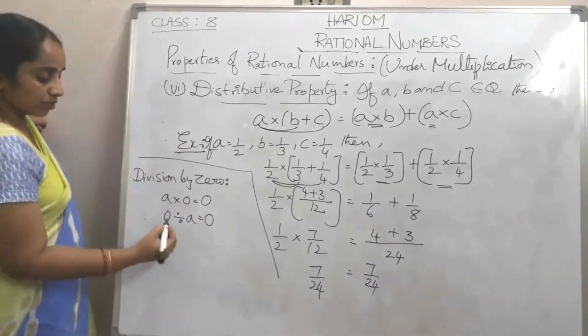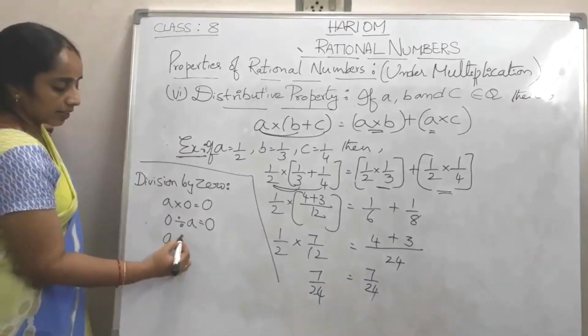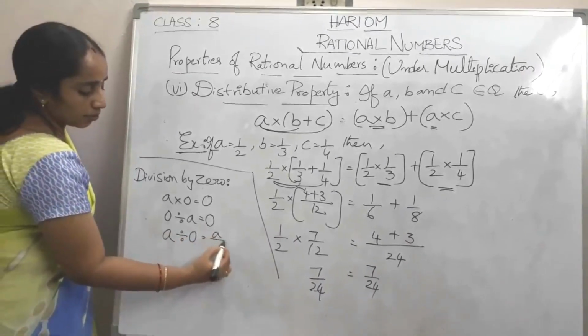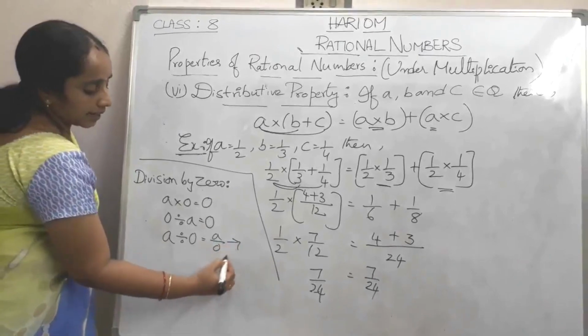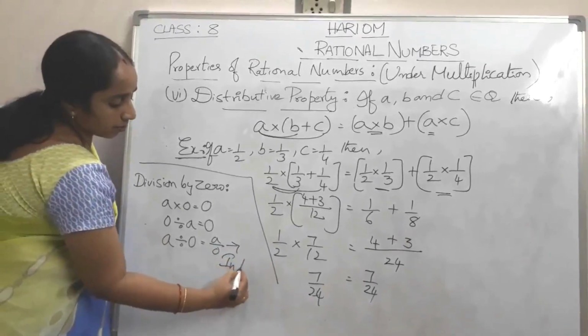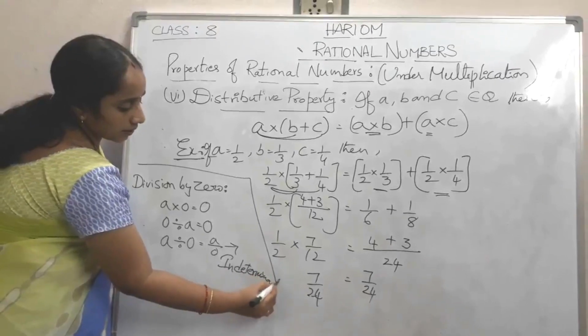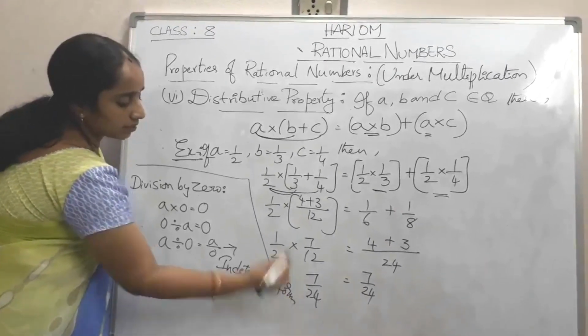Whereas if we divide a number by 0, then we get an indeterminate form.